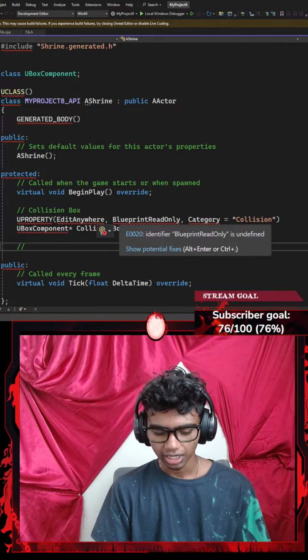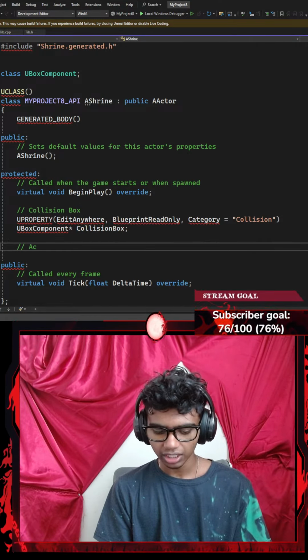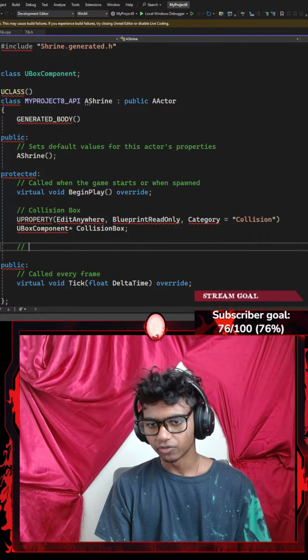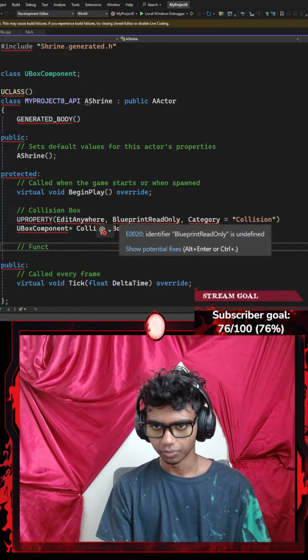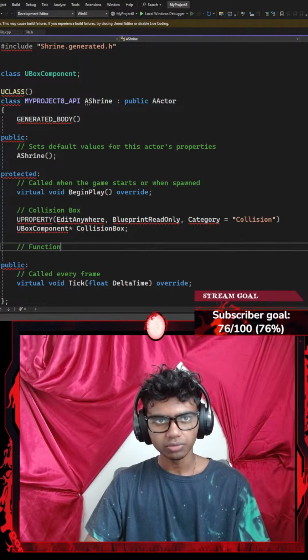Okay, that works. Let's go with something like activate. Maybe I'll go with function. Let's go with something like function. There we go. Okay, now for my function, let me just go ahead and close that real quick.